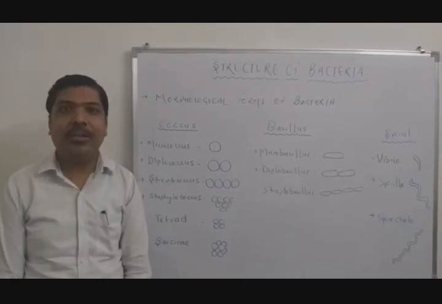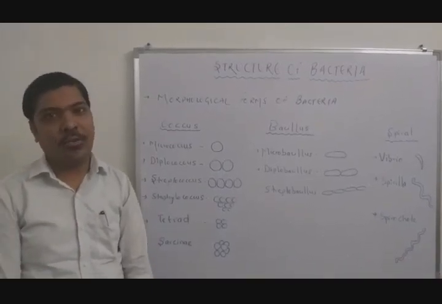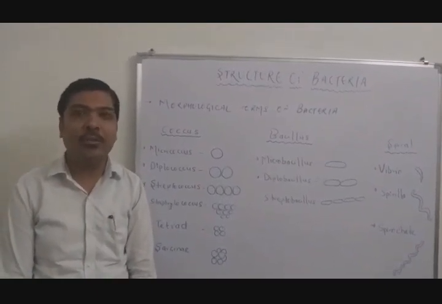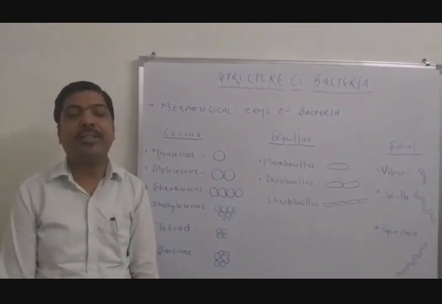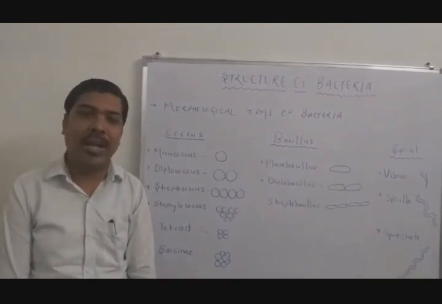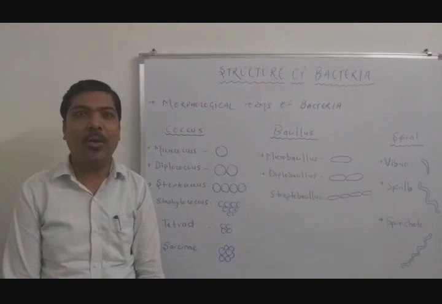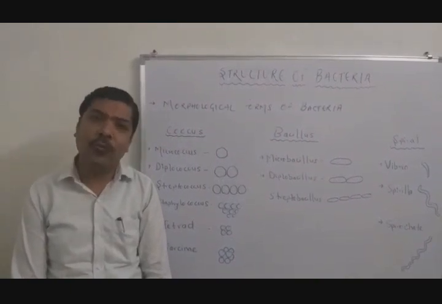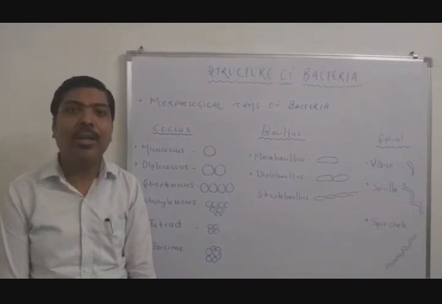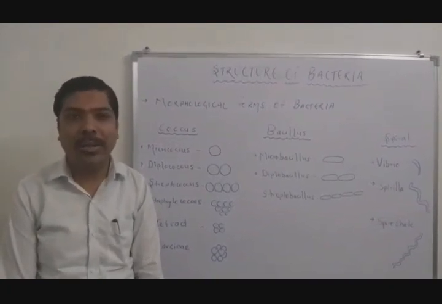In today's lecture, we'll discuss the ultrastructure of bacteria. As we all know, bacteria are the smallest unicellular organisms, and the size of bacteria ranges from 0.75 to 4 micrometers in diameter. It belongs to the family of prokaryotes. But before understanding the ultrastructure of bacteria, first let us discuss various morphological forms of bacteria.